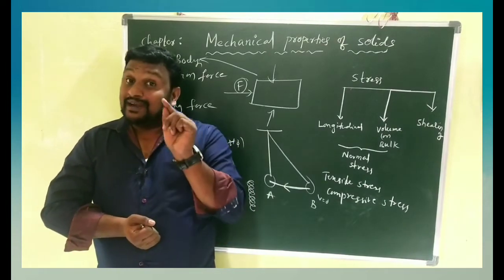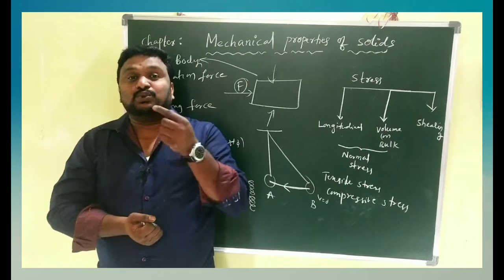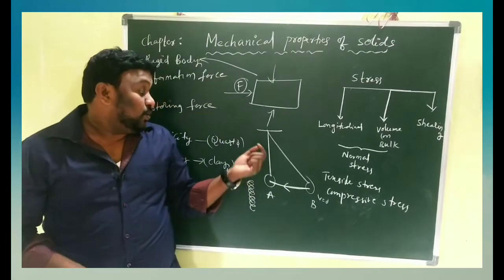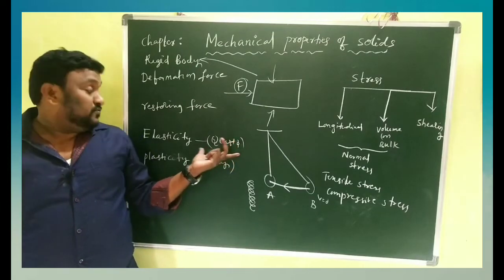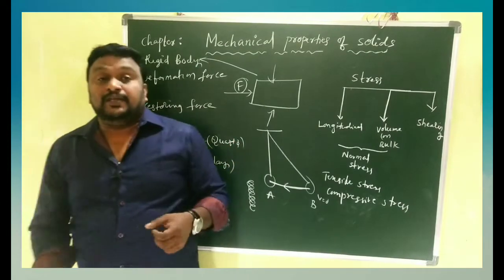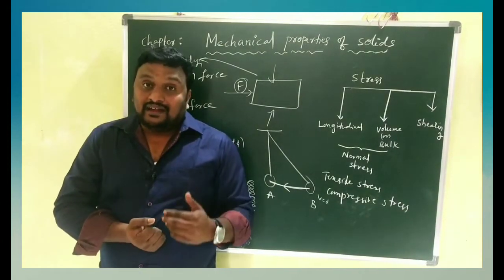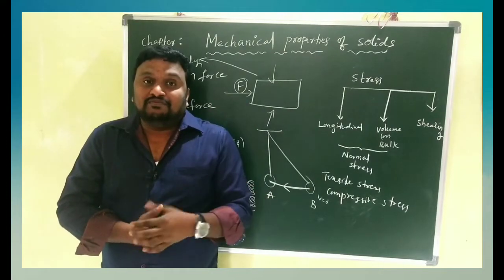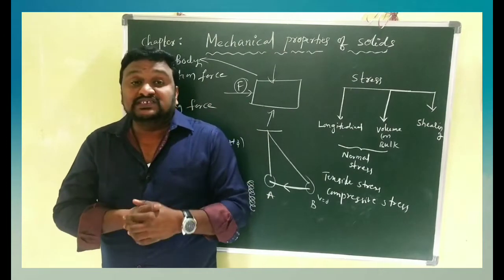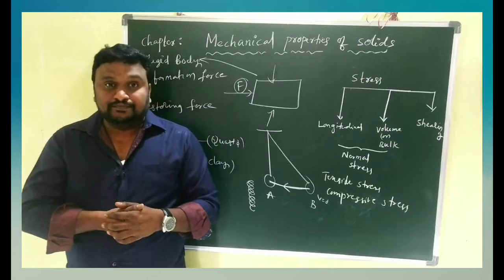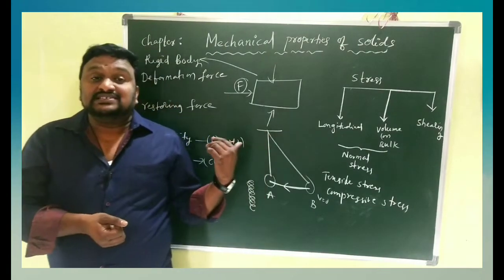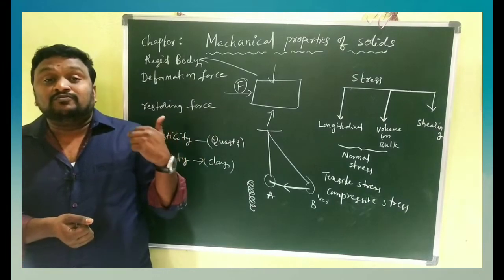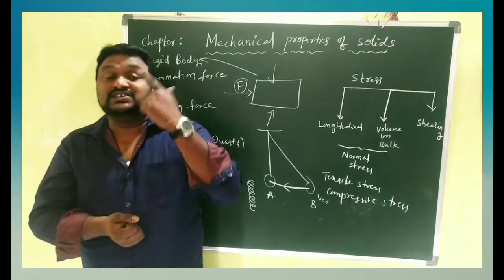But one material is very close to it, that is quartz. Quartz is the best example for a perfectly elastic body. And for a perfectly plastic body, the examples are wet clay and dough. So these two are taken as examples for a perfectly plastic body.